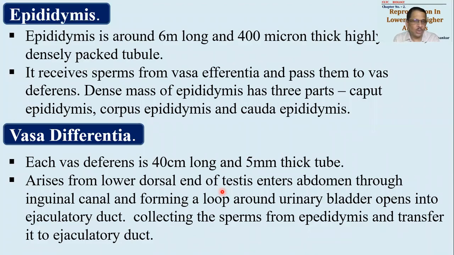But before it opens into urethra, it will come to meet a small duct coming from a gland. That gland is called seminal vesicle. So the duct of seminal vesicle and the duct of vas deferens together will fuse so as to form a short duct that is called ejaculatory duct.